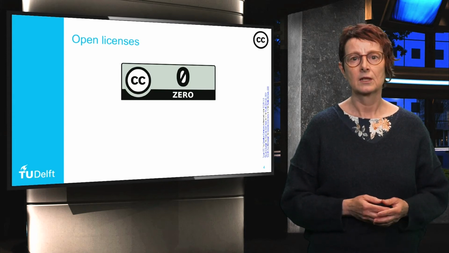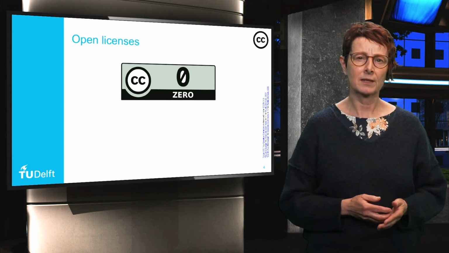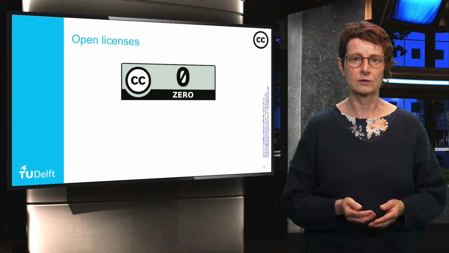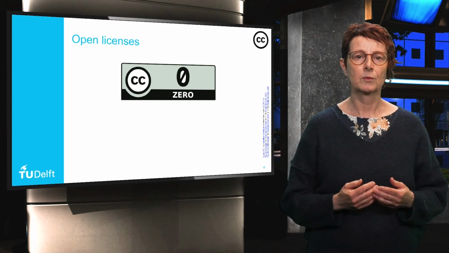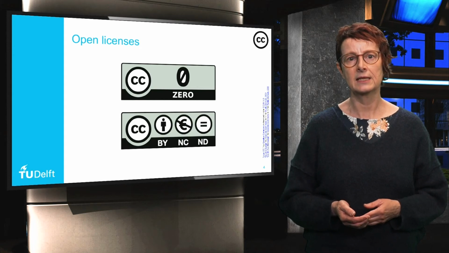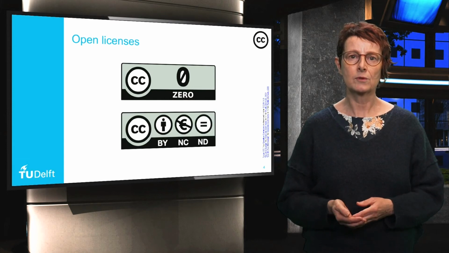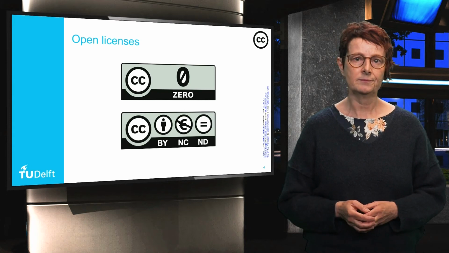In practice, you hardly see this in scientific open access publishing, but it is rather used for image or photo collections by organizations like NASA. On the opposite, the most restrictive Creative Commons license is the CC BY NC ND license. In this case, only distribution for non-commercial use of unmodified original work is allowed.